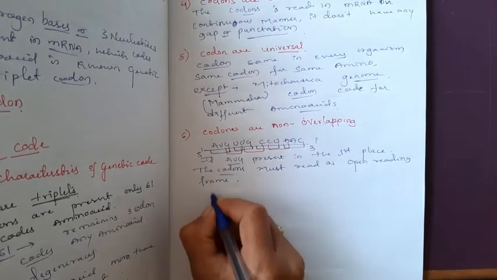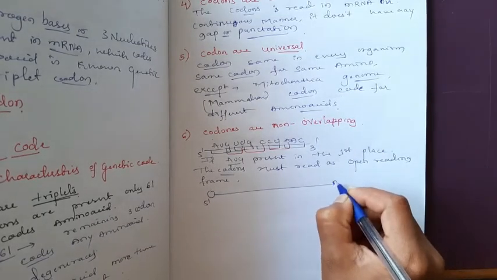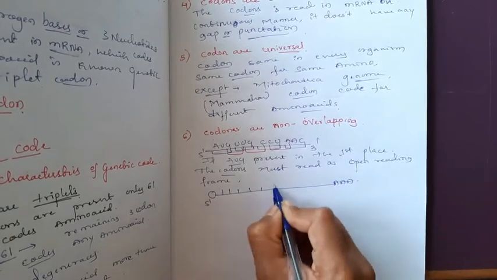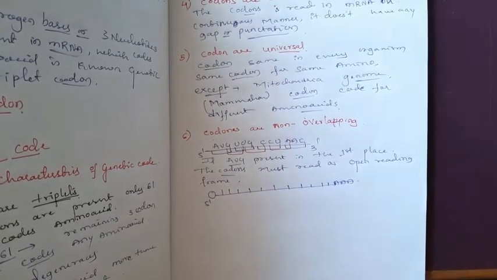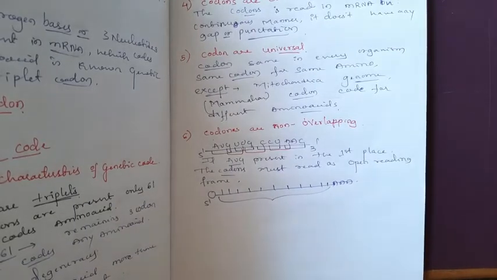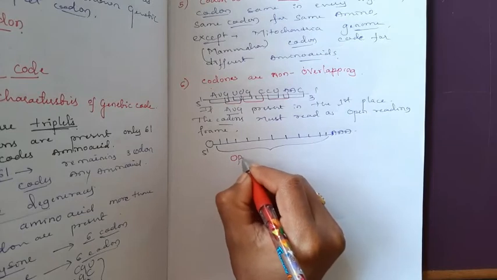Okay, if in the mRNA this is the 5' capping, this is the poly A tail. The sequences which are present in the middle of this tailing and head, it is known as the coding sequences. This coding sequence is also known as open reading frame.